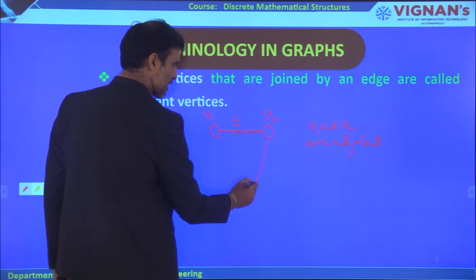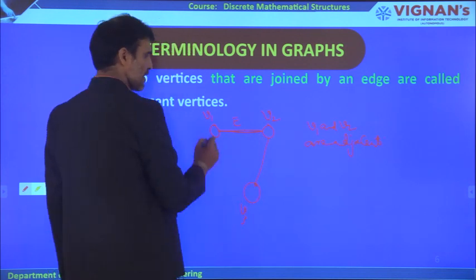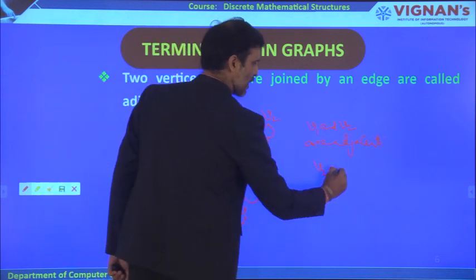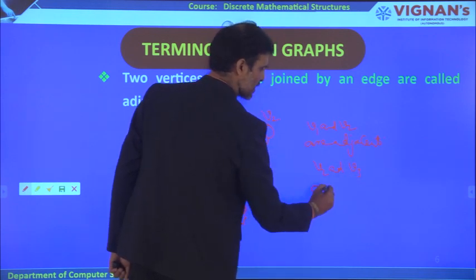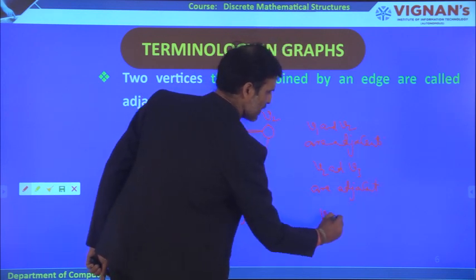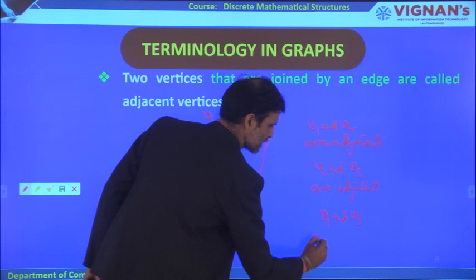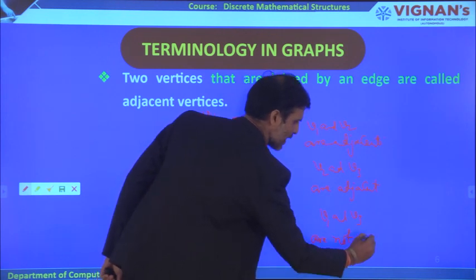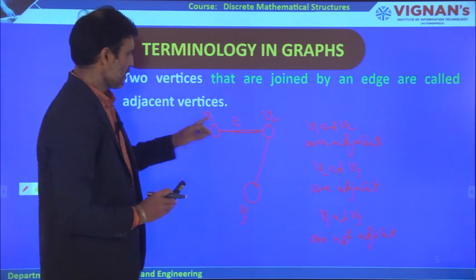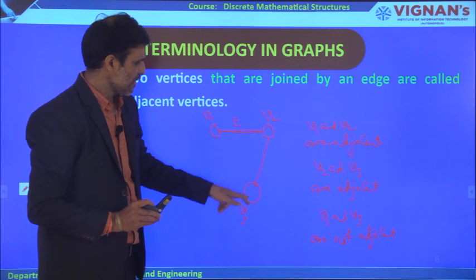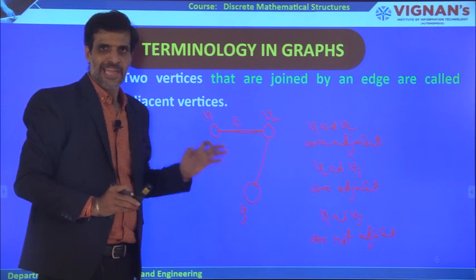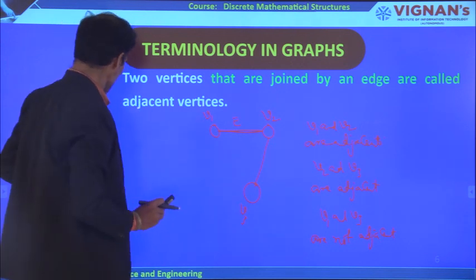Suppose I take another vertex V3. In that case, V1 and V2 are adjacent, V2 and V3 are also adjacent, but V1 and V3 are not adjacent. Why? Because they are not connected by any edge, therefore they are not called adjacent vertices. These two are adjacent vertices and these two are adjacent vertices, but these two are not, because they are not connected by any edge. This is the definition of an adjacent vertex.